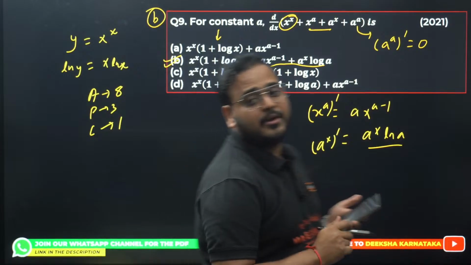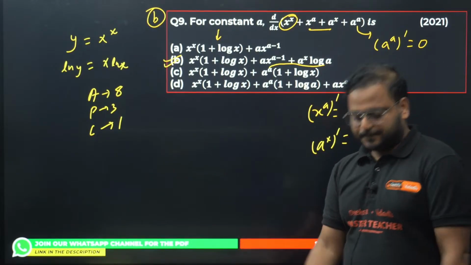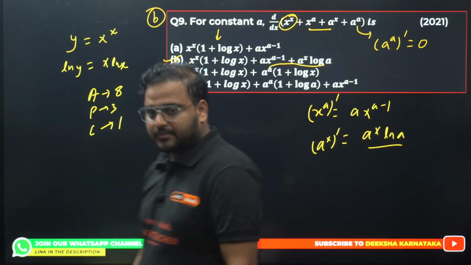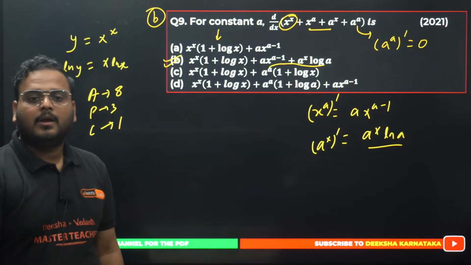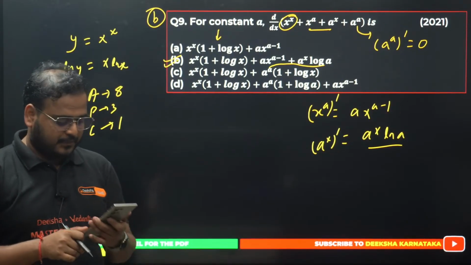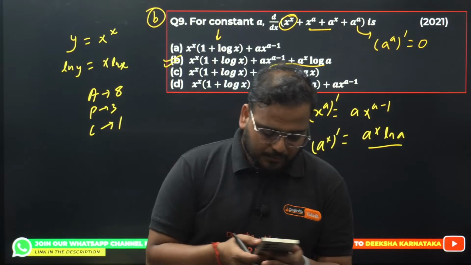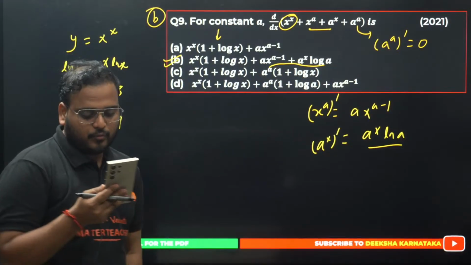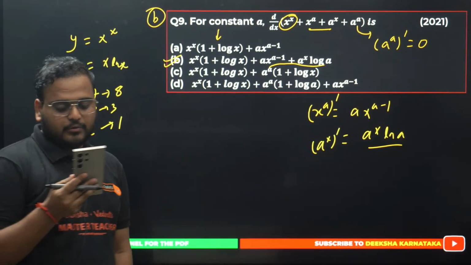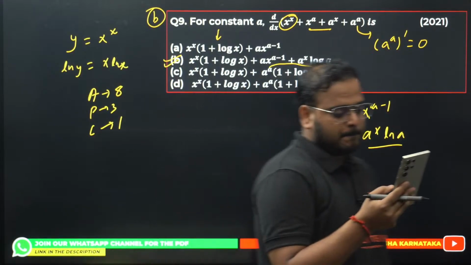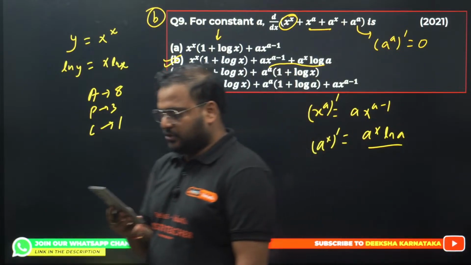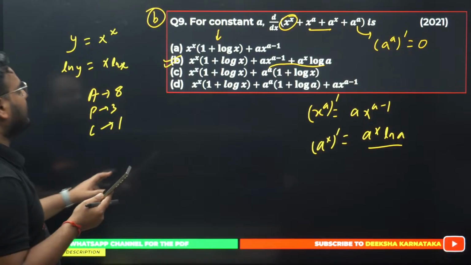What I'm trying to explain over here in this question. Is this clear? Is question number 9 clear? All of you, please check. Yes, I think so. I hope so, because I am getting answers from only one of you. I would like to have more answers. Okay, so question number 9 is clear. Let's move on to question number 10 now.